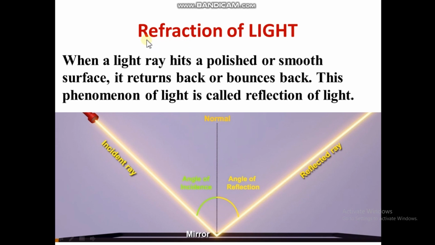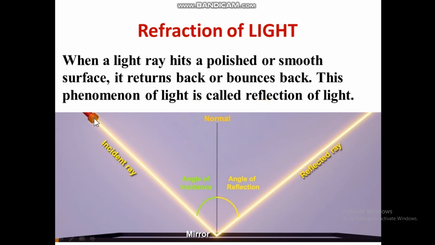Here one small mistake is there. It should be reflection of light, not reflection. Reflection of light. When a light ray hits a polished or smooth surface, it returns back or bounces back. This phenomenon of light is called reflection of light.